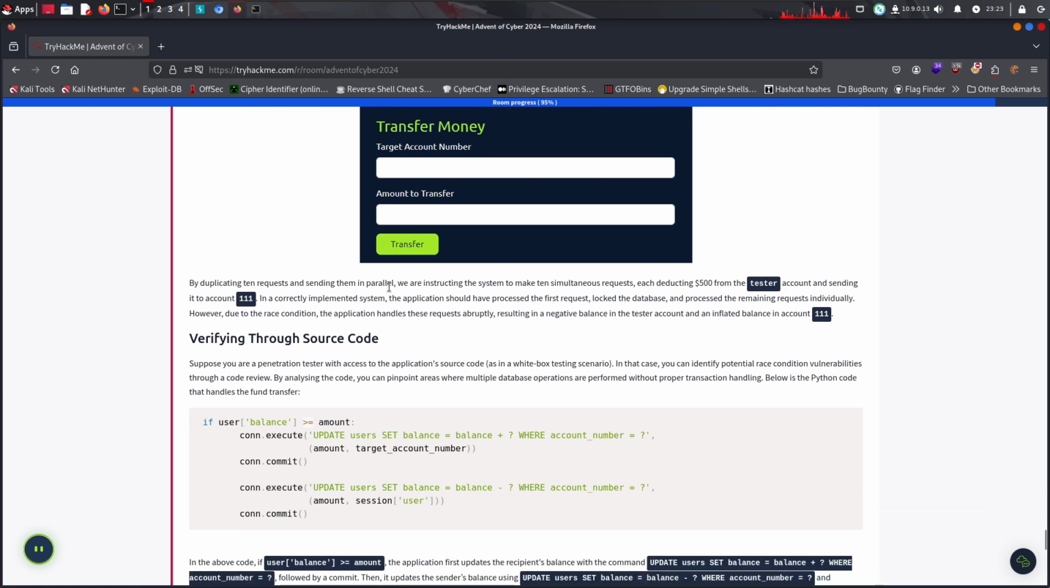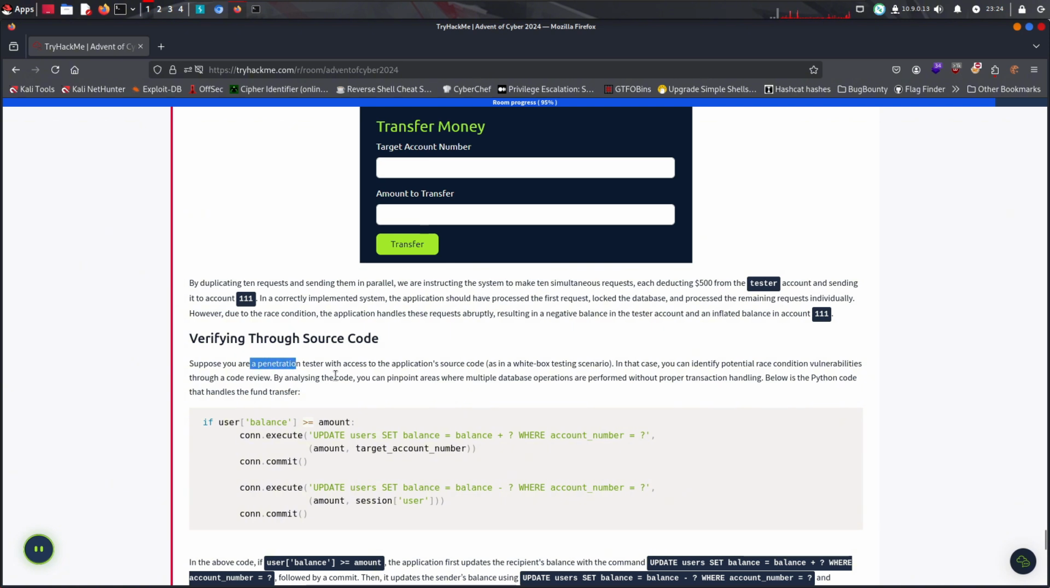By duplicating 10 requests and sending them in parallel, we are instructing the system to make 10 simultaneous requests, each deducting 500 from the tester's account and sending it to account 111. In a correctly implemented system, the application should have processed the first request, locked the database, and processed the remaining requests individually. However, due to the race condition, the application handles the requests abruptly, resulting in a negative balance in the tester account and an inflated balance in account 111. Now verifying through source code.